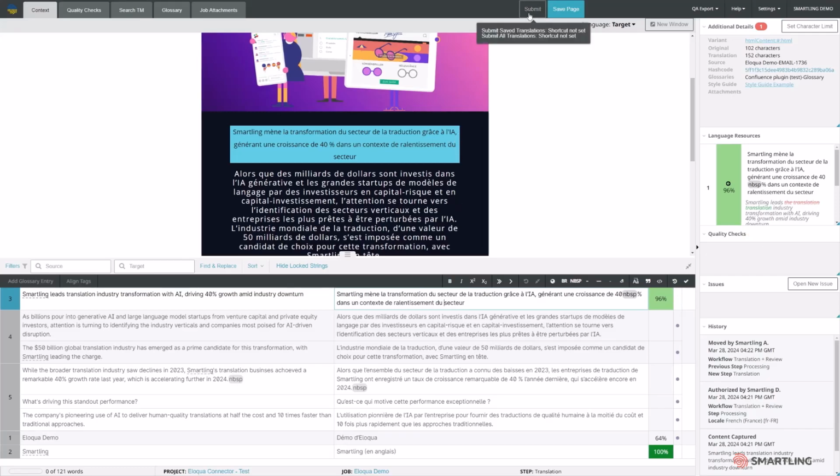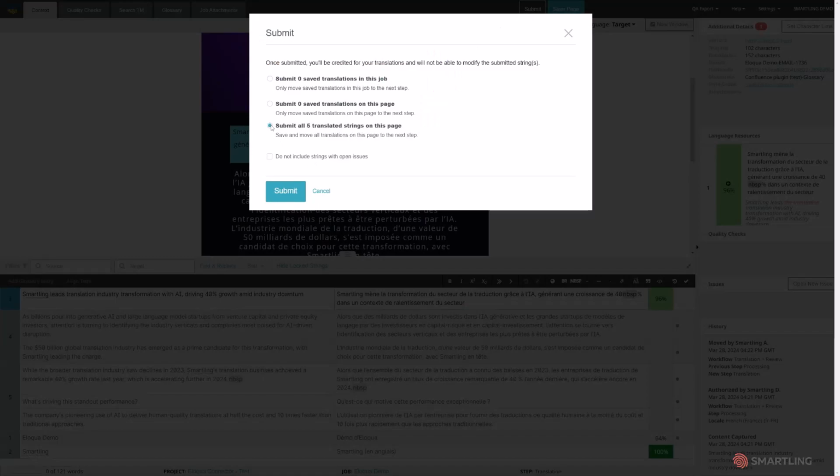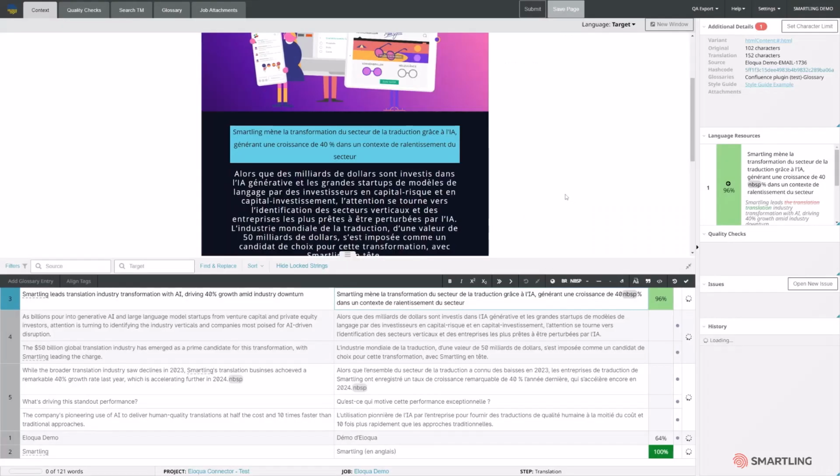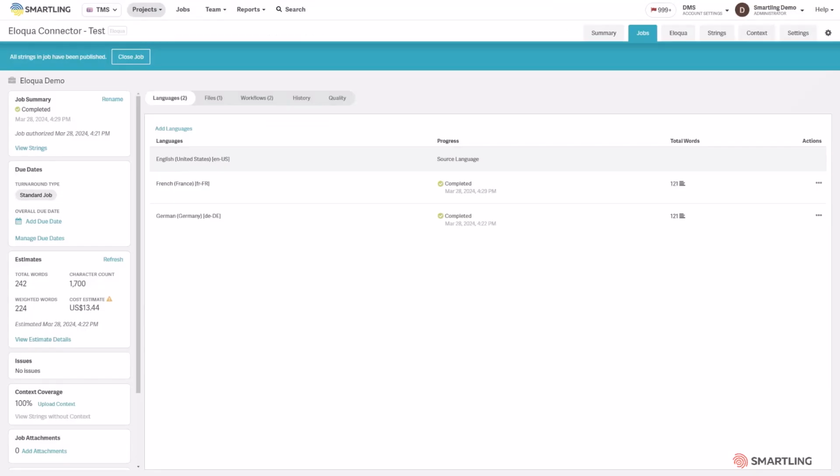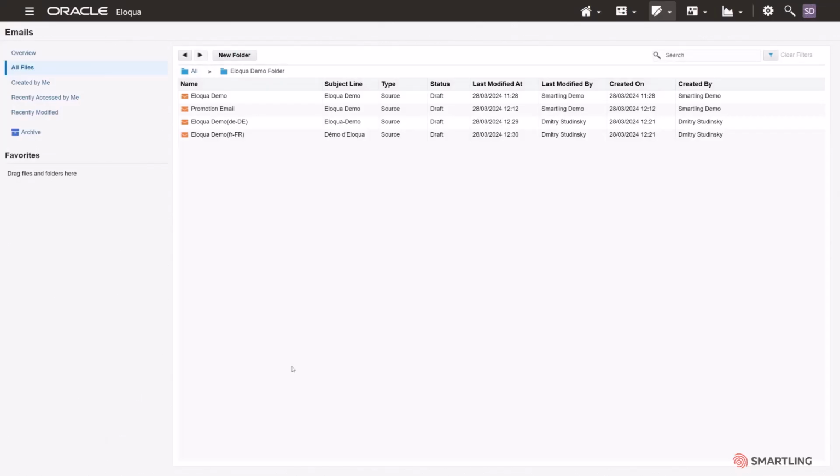Once the translation process is completed, the translations will automatically be pushed back to Eloqua. Smartling can be configured to monitor the source content, and any updates will automatically be pulled through into a new job, removing the need to manually trigger a translation process.